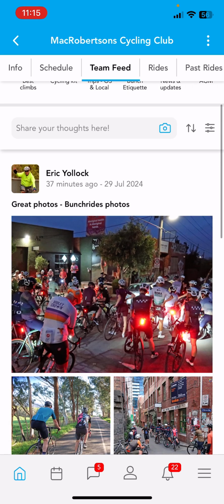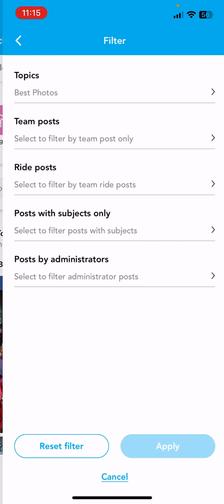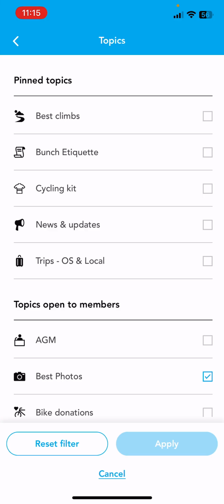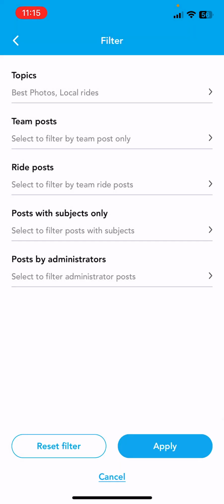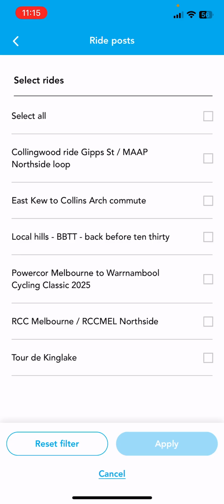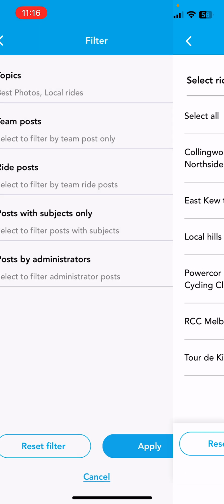So you may go, well, I can actually go to the topics I'm a member of, but the only topics I really wish to see is one here, best photos, which I selected earlier, and I'm going to select local rides as well. That's going to go apply. So they're the only two topics. I can also show team posts, and I can also show ride posts as well. So you can actually just scroll through, and these are all the rides that are part of the team. These are team rides. I'll cancel that.